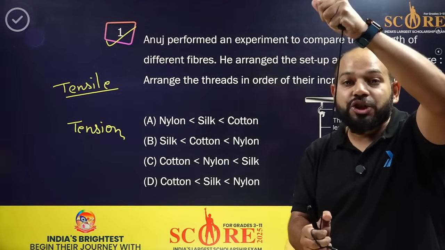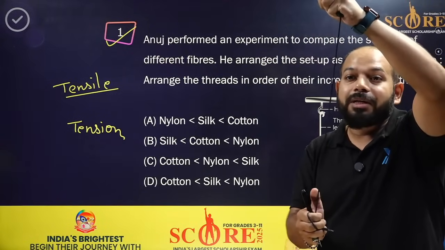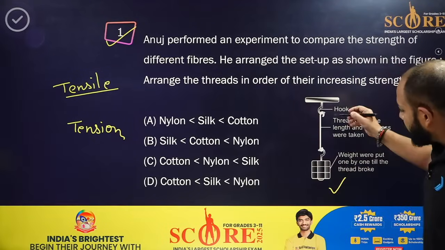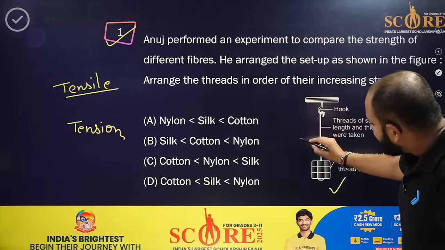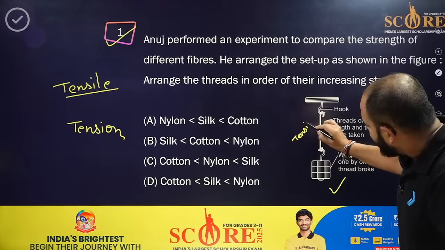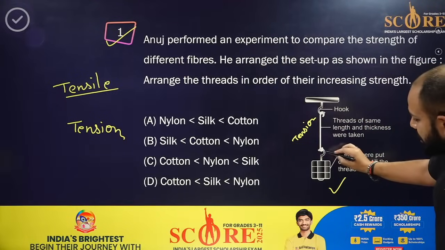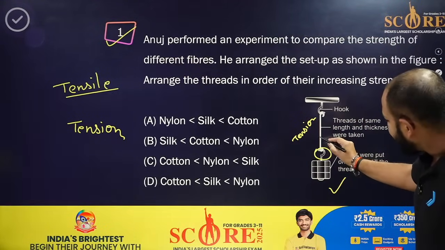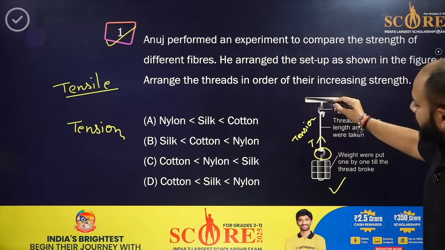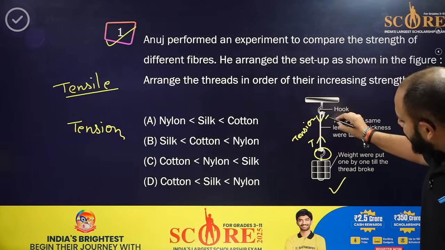That is the tension: because of the weight, tension comes into the thread, and that's what it's asking. If you put some weight over something, this thread will experience a tension. Its direction will be upward, and from the other side it is in the downward direction.